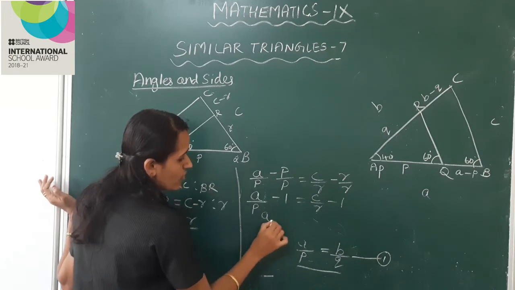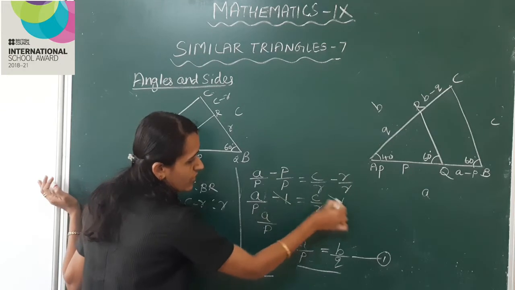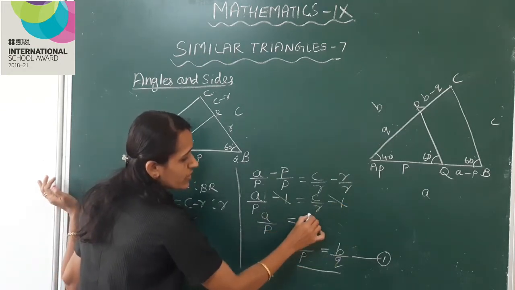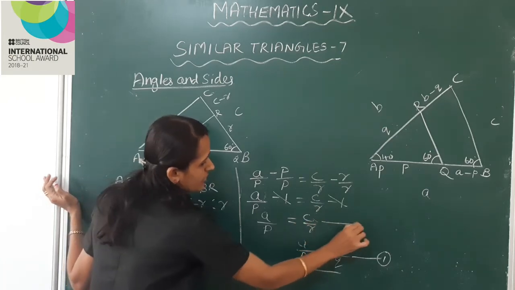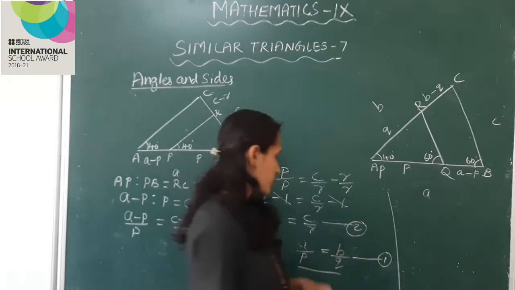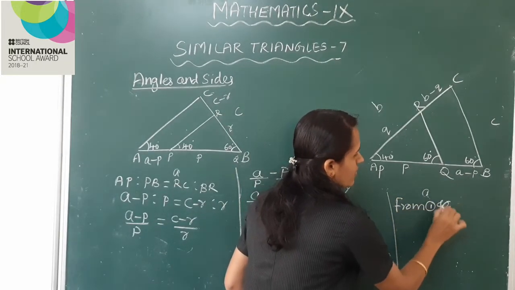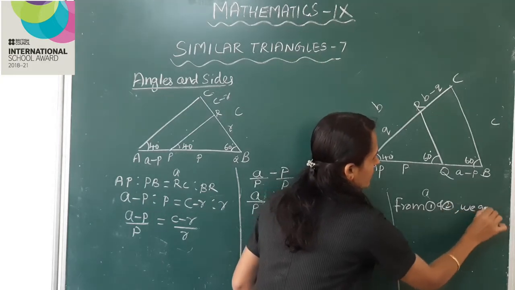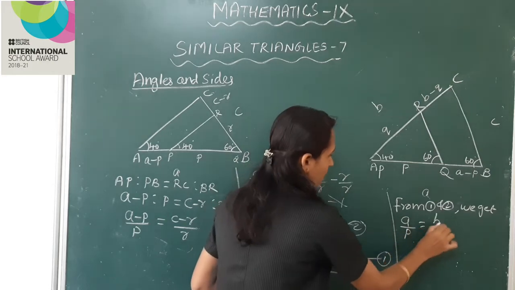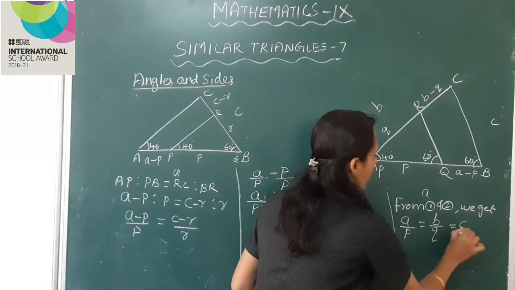We can cancel minus 1 and minus 1, so a by p is equal to c by r. Mark it as equation 2. From equation 1 and 2, we get a by p is equal to b by q is equal to c by r.